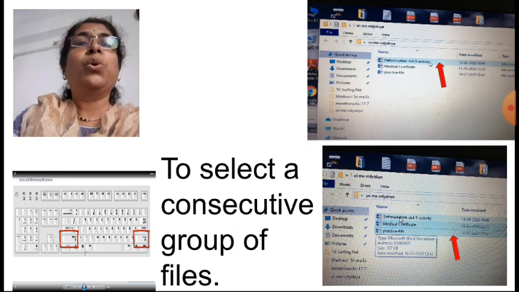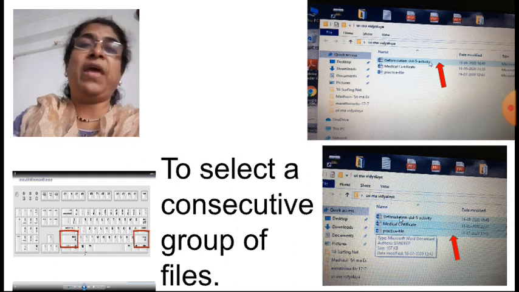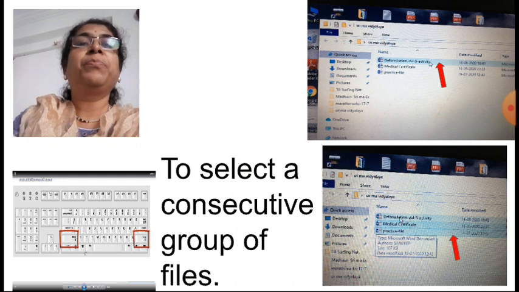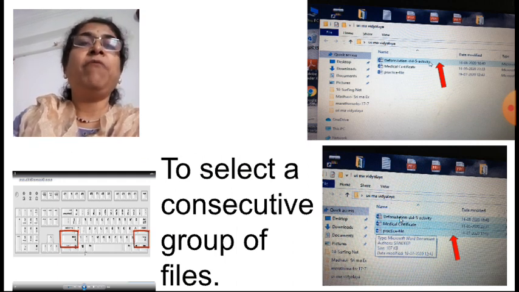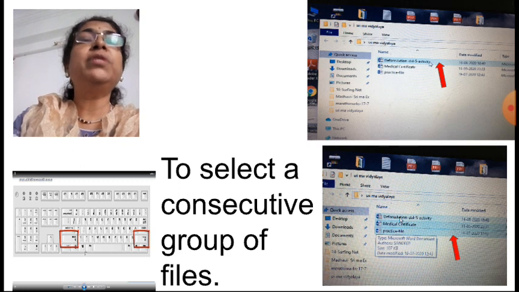Now all this we have learned. Okay, but suppose we want to select a consecutive group of files, which follow one another, and we want to copy all those files together. Okay, for that what to do? We want to select those files.